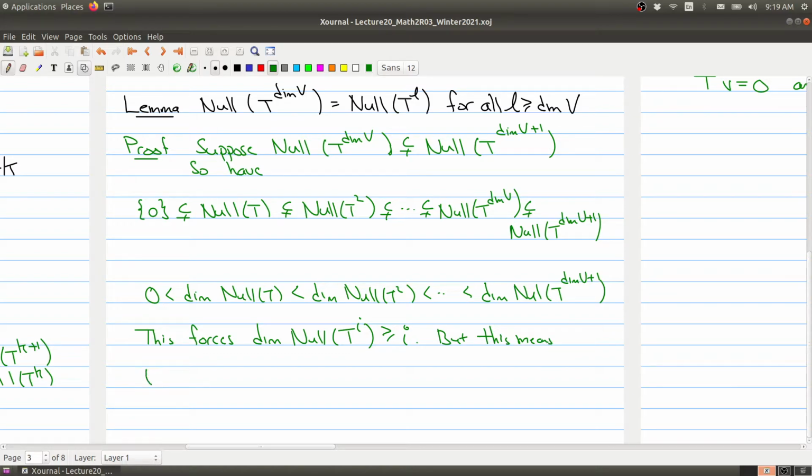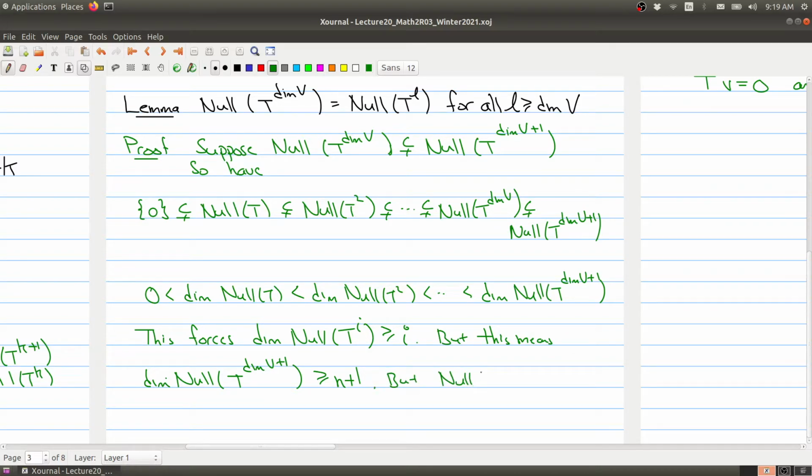But this means that the dimension of this last subspace, I'm missing an L here, I'll fill that in, is greater than or equal to n plus 1. But this can't happen.